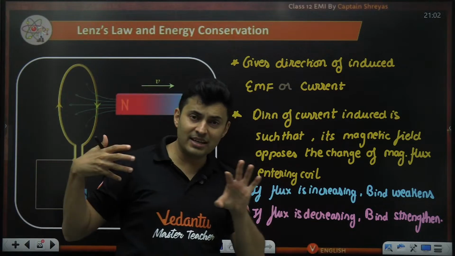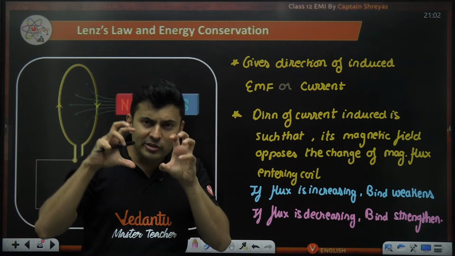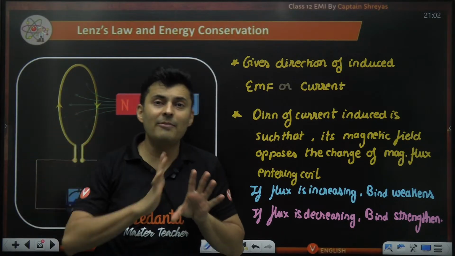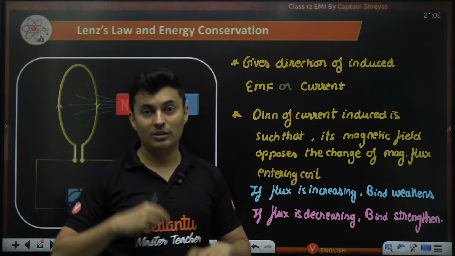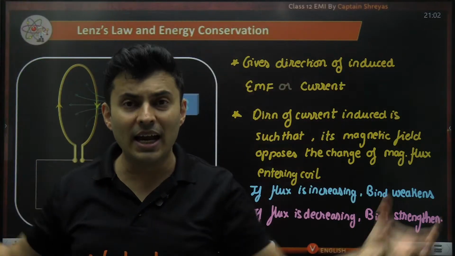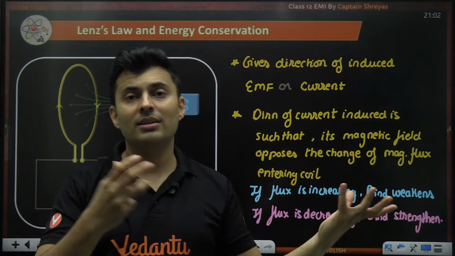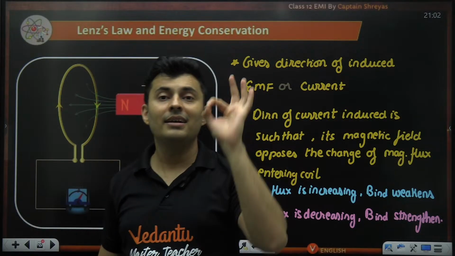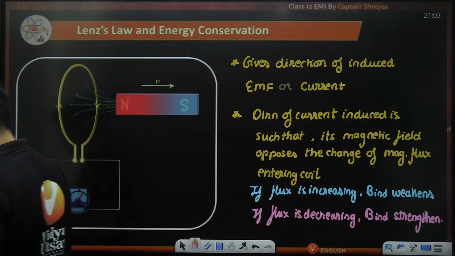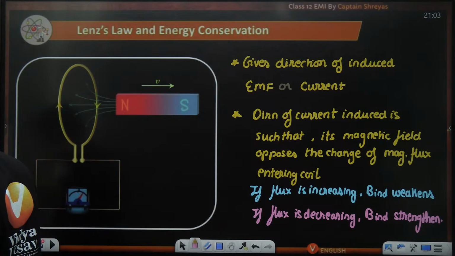If the flux entering inside is slowly reducing, it will be like, oh, you are reducing, I will help you, and it will strengthen it. The induced field will circulate in such a way that its magnetic field supports the external field. That is Lenz's law. Let's understand it with examples.